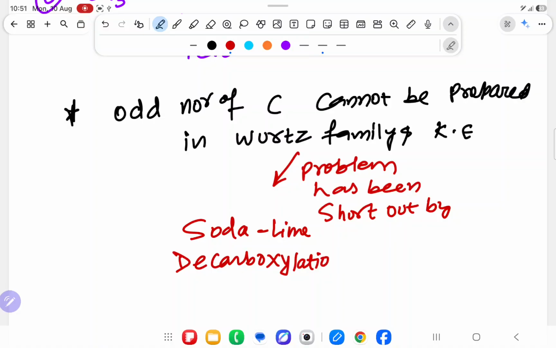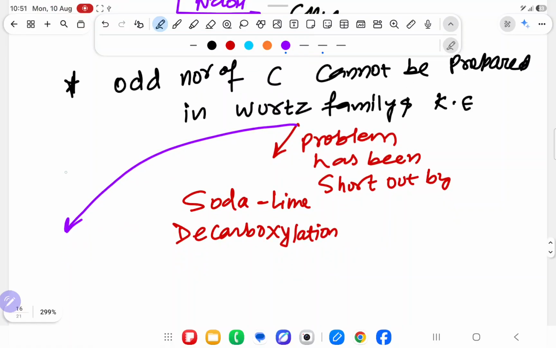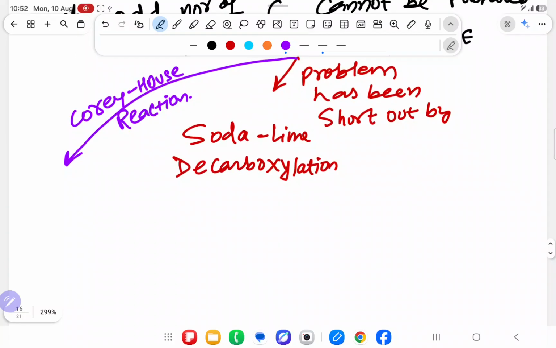But there is one more reaction that will sort out this problem, so we have to study that reaction also, and that is called the Corey-House reaction. This problem has been sorted out by another reaction that is known as the Corey-House reaction, so we will study that. Means the problem of getting odd number of carbon has been sorted out by soda lime decarboxylation, but one more reaction is there that will sort out this problem also, so we will study that also.